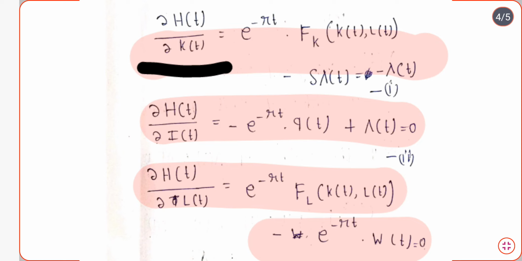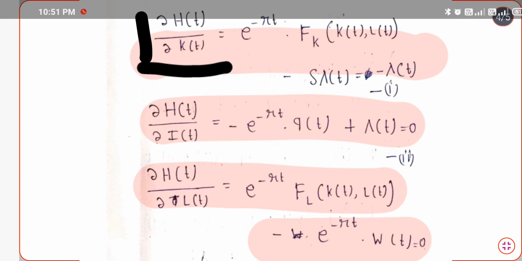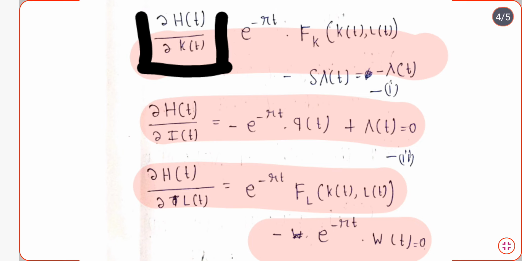What is basically del Ht by del Kt? Del Ht by del Kt is basically the marginal value of an additional unit of capital. If you increase the value of capital by 1 unit, by how many units will the value change?